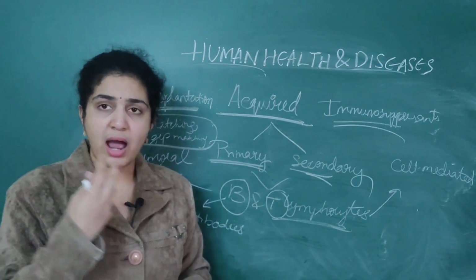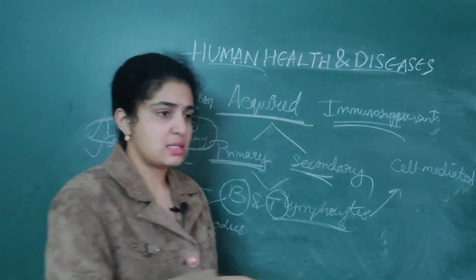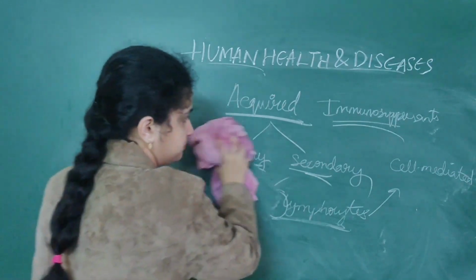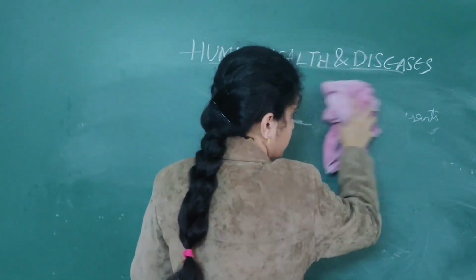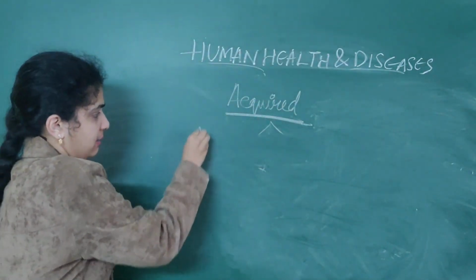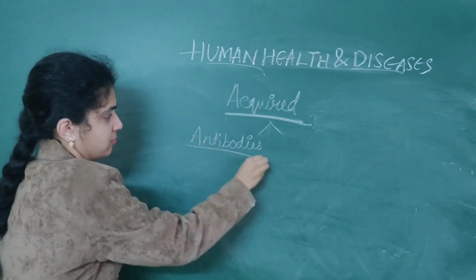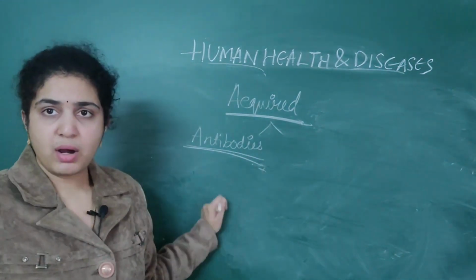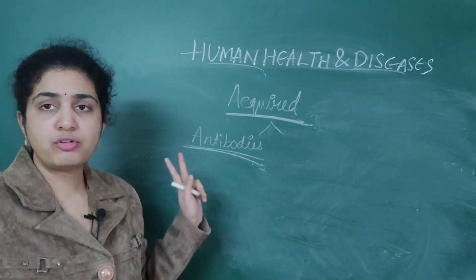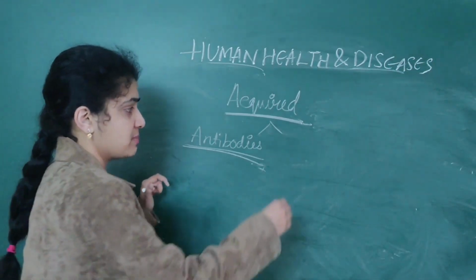As well as when you come to antibodies, which are produced, I told you. So what is the shape of the antibodies basically? In this acquired immunity, the antibodies basically consist of two heavy chains as well as two light chains. This is the structure of the antibody which I am saying.